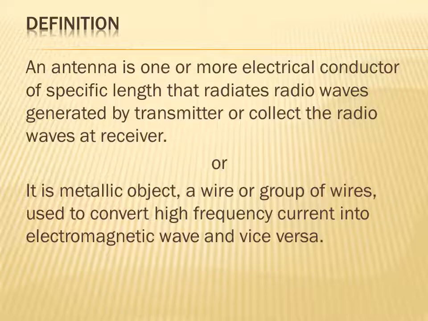An antenna is one or more electrical conductors of specific length that radiates radio waves generated by the transmitter, or collects the radio waves at the receiver.